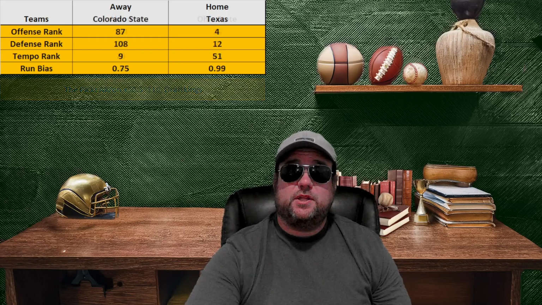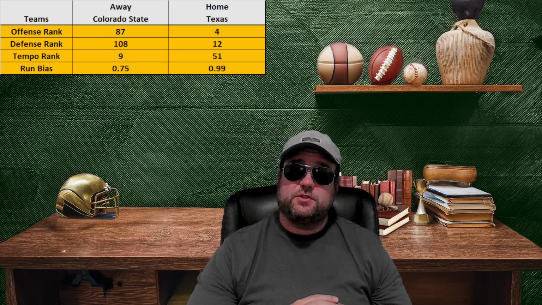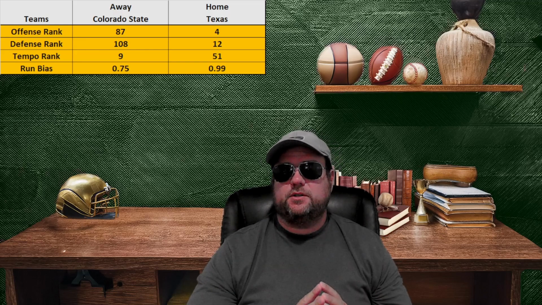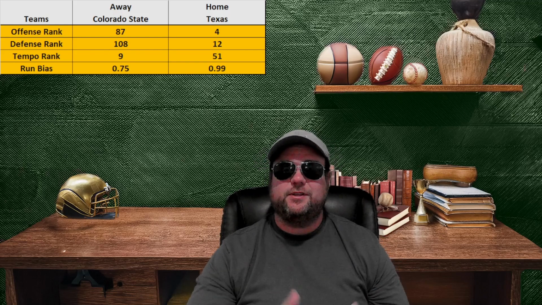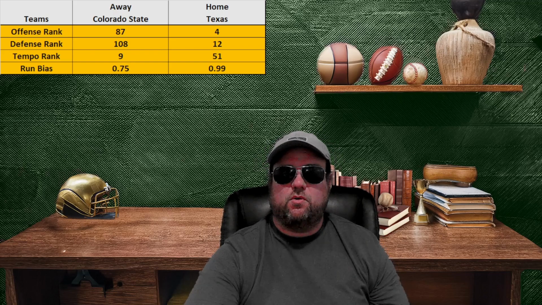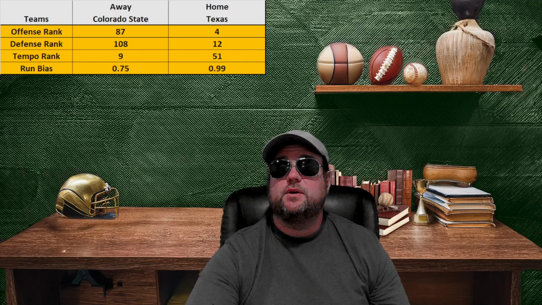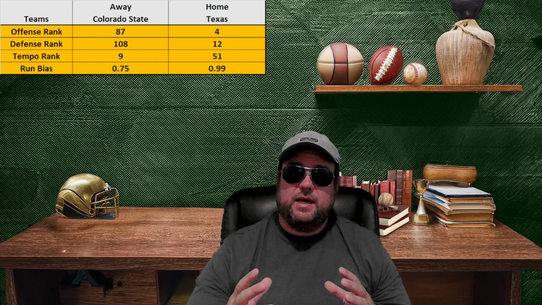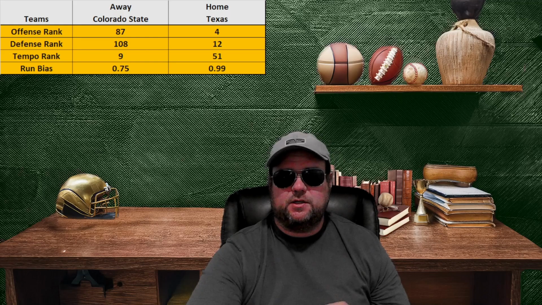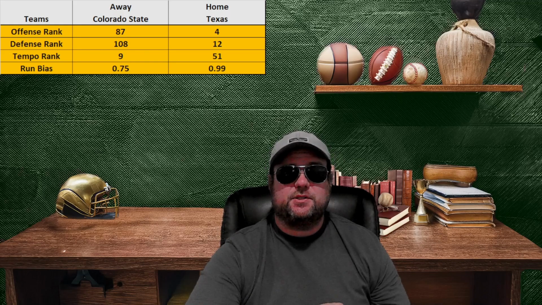So moving on to the state of Texas, we have Colorado State visiting the University of Texas. Colorado State is one of the weakest teams as well in college football. Their offense is slightly better than their defense. They tend to play very quickly. They also tend to pass. When I look at Texas, I have Texas as the 4th ranked offense in college football this year. As well, they have a decent defense, but not to the same degree that their offense is. They tend to play quicker than average, and they tend to be really split between passing and running.